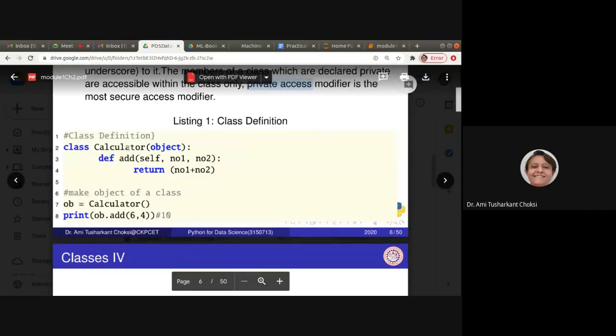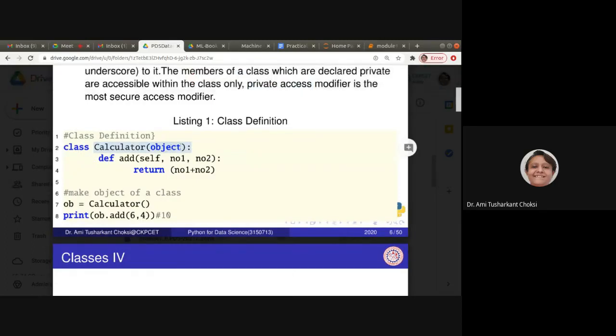Class Calculator, object. If we want to pass something, we can write it. Now def add, self, number 1, number 2. Self is there for object-oriented programming, typically the way we use this dot something; for that we have self. Okay, so return number 1 plus number 2.